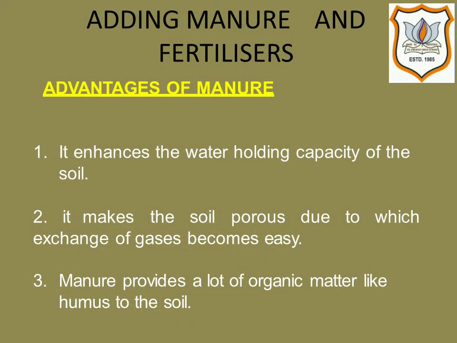Advantages of using manure. It enhances the water holding capacity of the soil. Being porous, humus can hold more water and air in the soil. Second one is, it makes the soil porous, due to which exchange of gases becomes easy. Third one is, manure provides a lot of organic matter like humus to the soil.